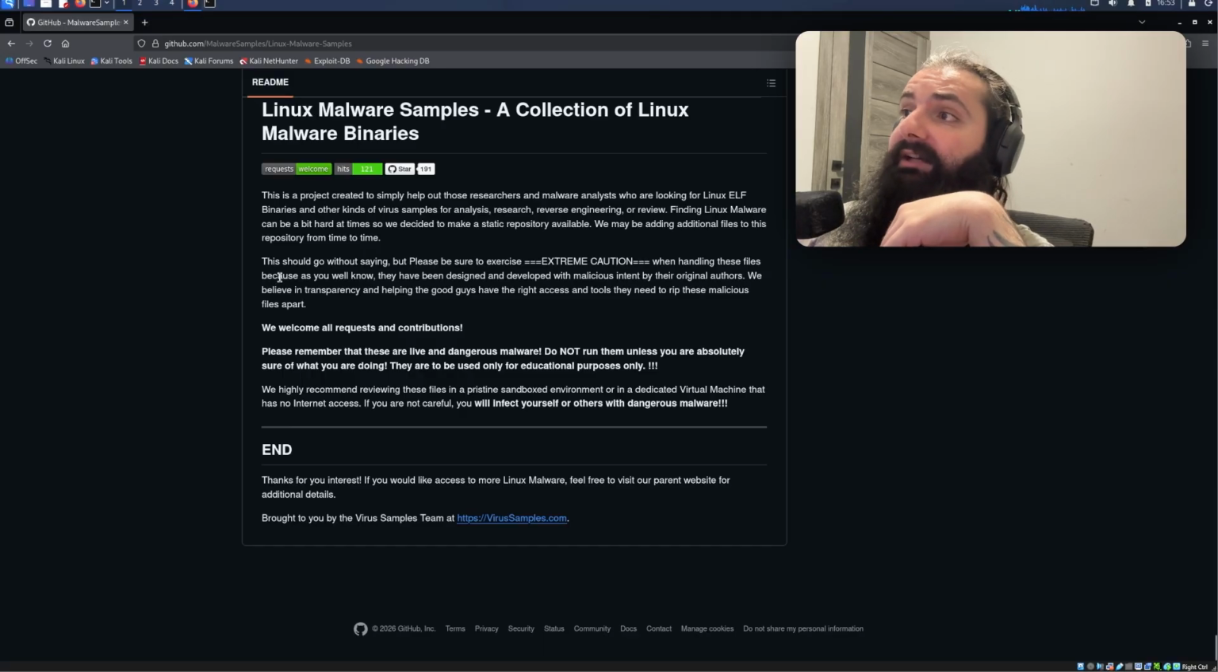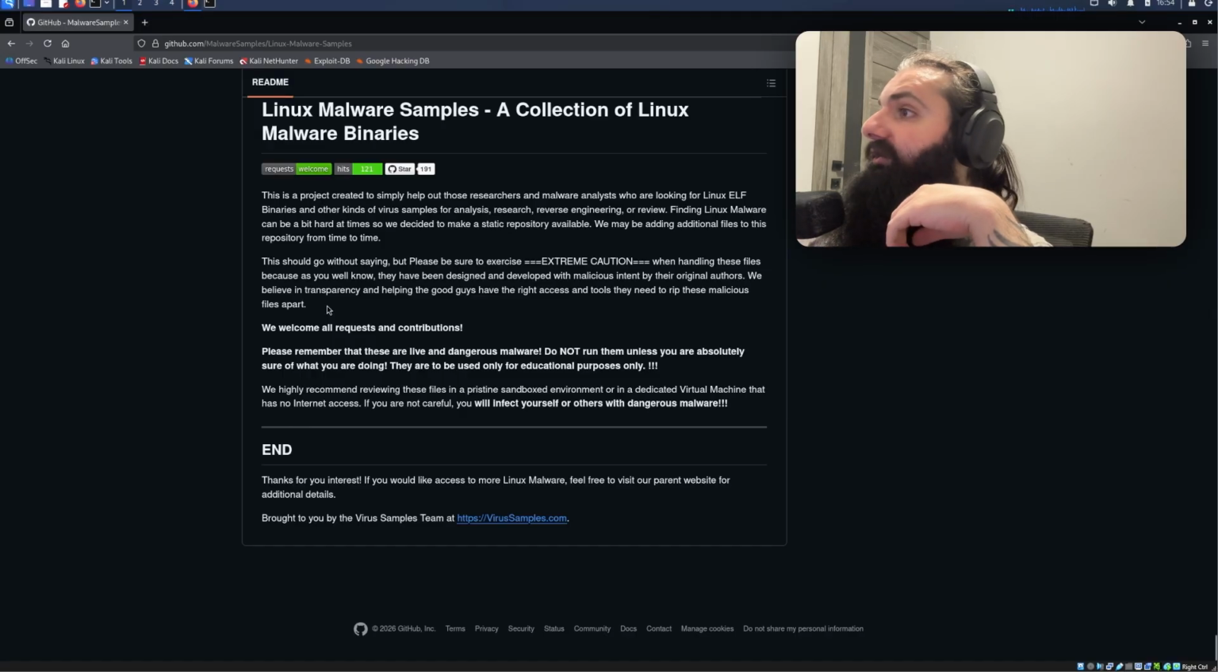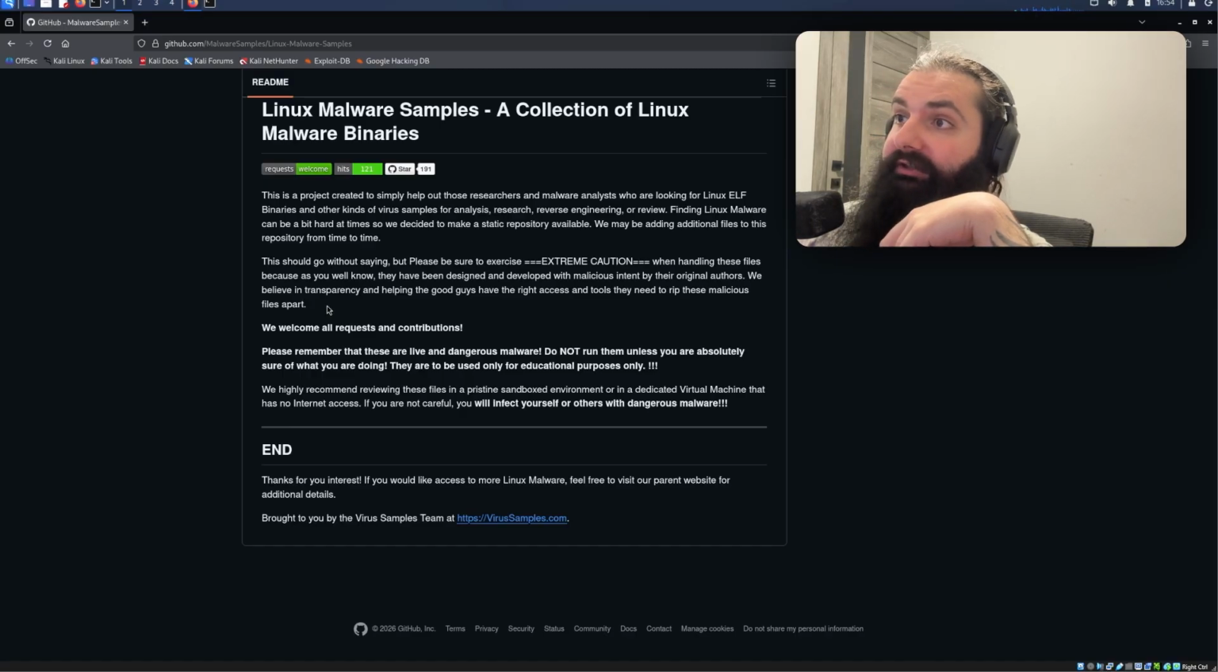We may be adding additional files to this repository from time to time. This should go without saying. Please be sure to exercise extreme caution, which I am. I'm using a virtual machine when handling these files because, as you well know, they have been designed and developed with malicious intent by their original authors. We believe in transparency and helping the good guys have the right access and the tools they need to rip these malicious files apart. We welcome all requests and contributions. Please remember that these are live and dangerous malware. Do not run them unless you're absolutely sure of what you're doing.